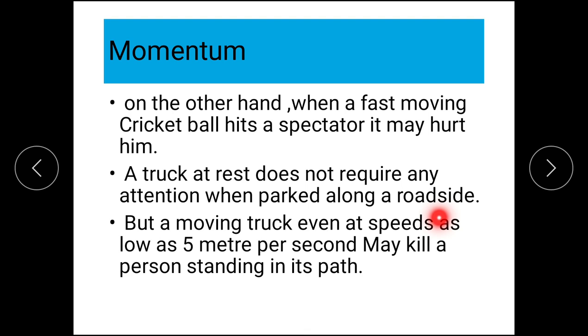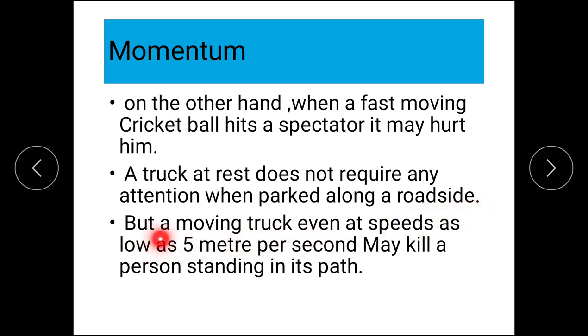You will not get afraid, you will not even pay much attention to it because it is parked along the roadside. Its velocity is 0.